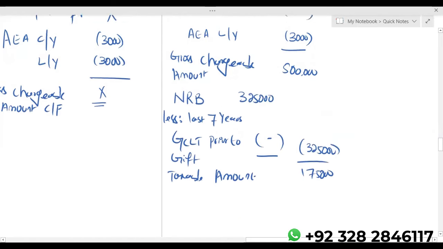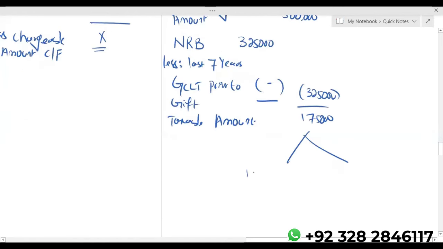On this taxable amount, if donor pays tax, then it is 25%. If donee is paying, then it is 20%. And if nothing is mentioned, then we always assume that IHT is paid by donor on the lifetime gift. On death tax, of course, donee will have to pay only. But in case of lifetime CLT, there's a taxable amount. If nothing is mentioned, then IHT is always paid by donor.